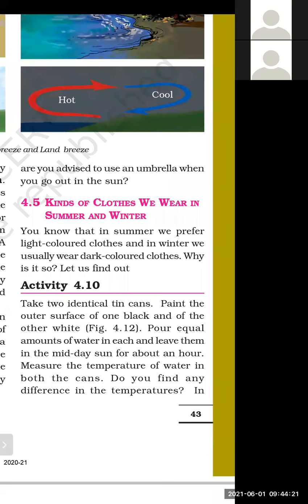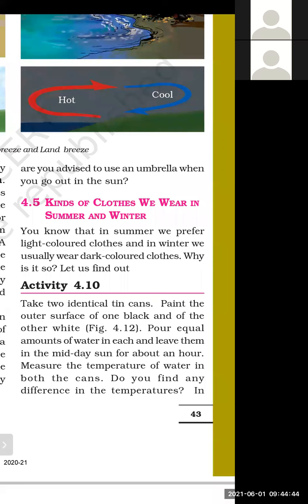In winter season, we wear basically clothes which are made up of wool. Woolen clothes we prefer to wear in winter season, and cotton or light colored clothes we prefer to wear in summer season. Why do we make this type of choice?